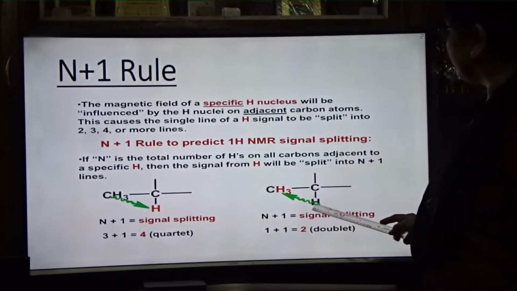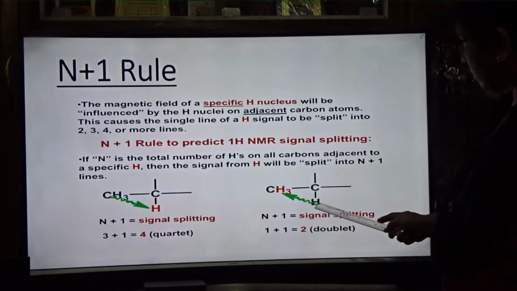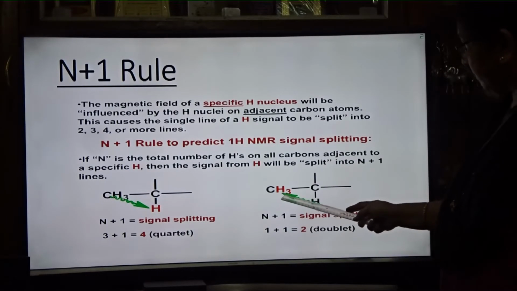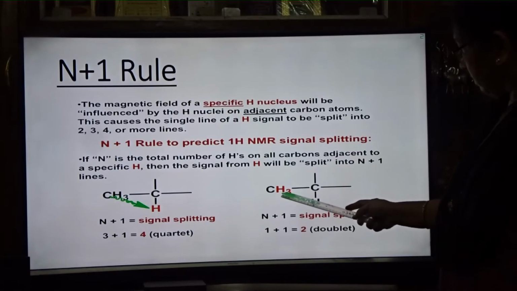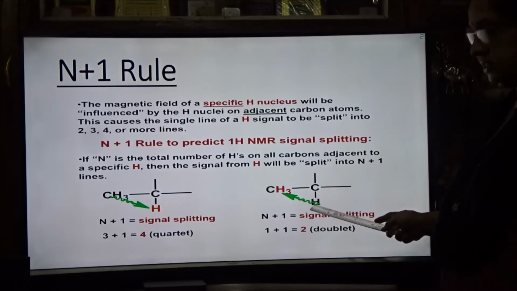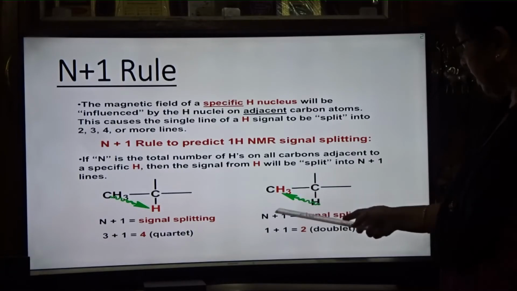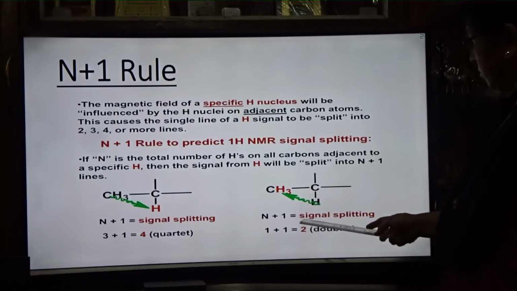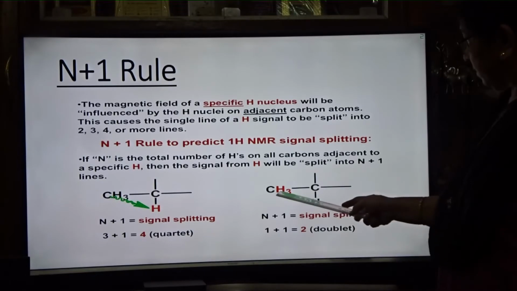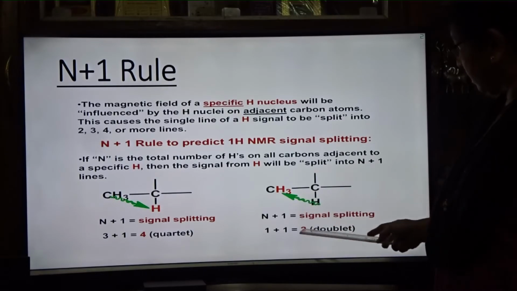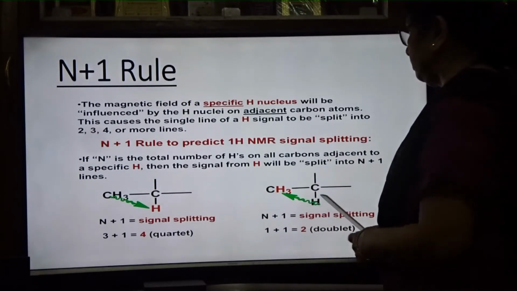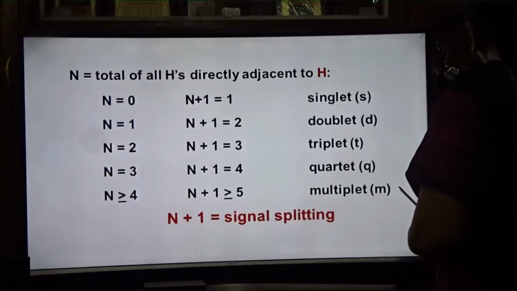Here again, like that, how many signals will this hydrogen get? The neighboring hydrogen, how many? This neighboring H is 1. So these 3 protons will have n plus 1, that is 1 hydrogen plus 1, so 2. So this H3 will get a doublet and this hydrogen will get a quartet.